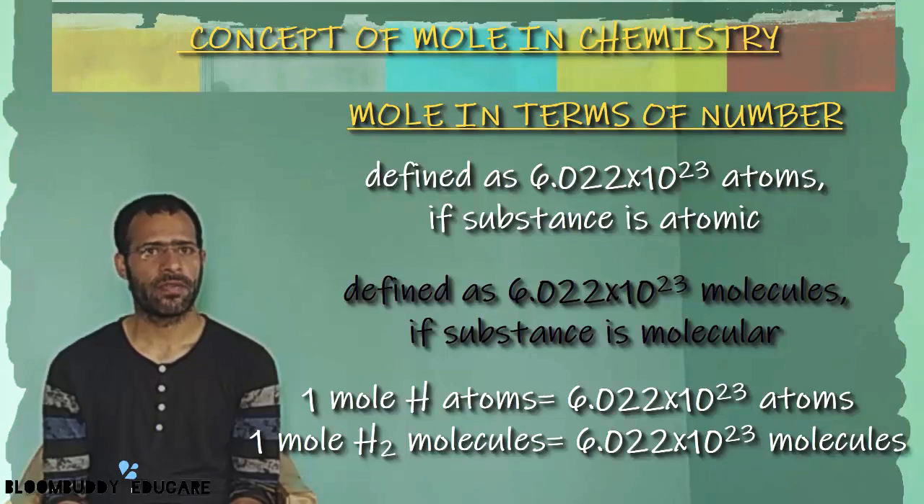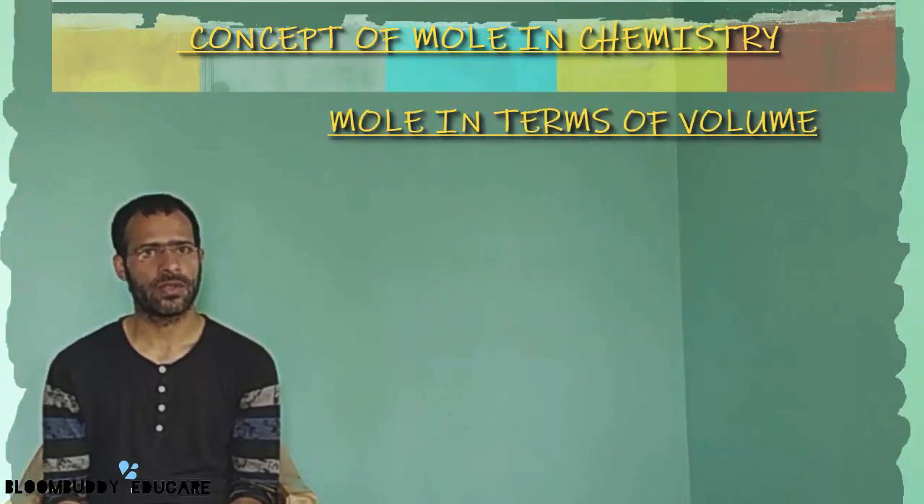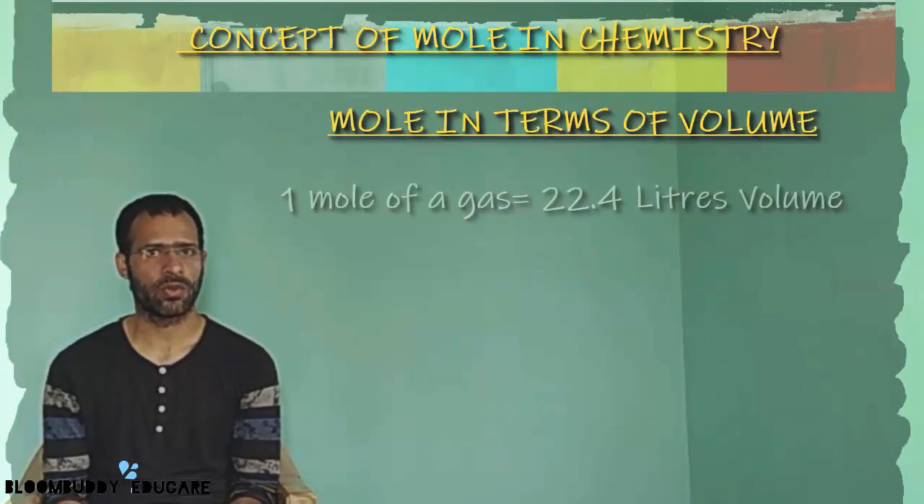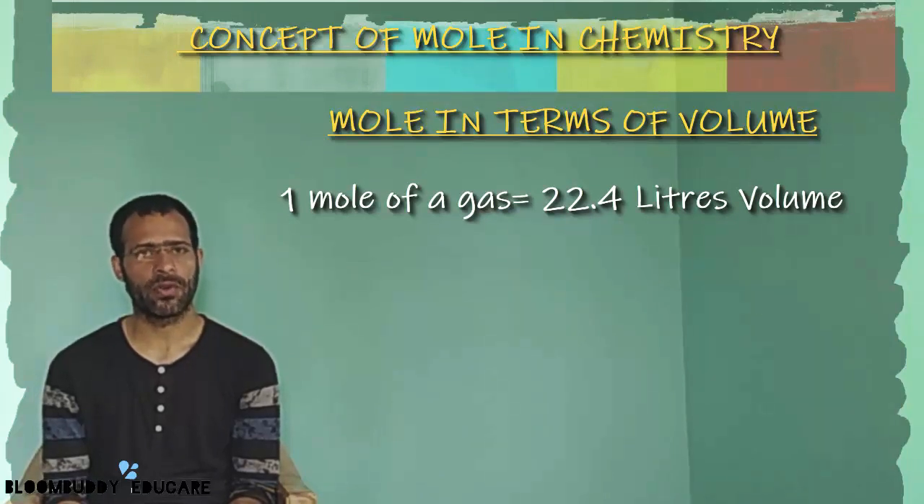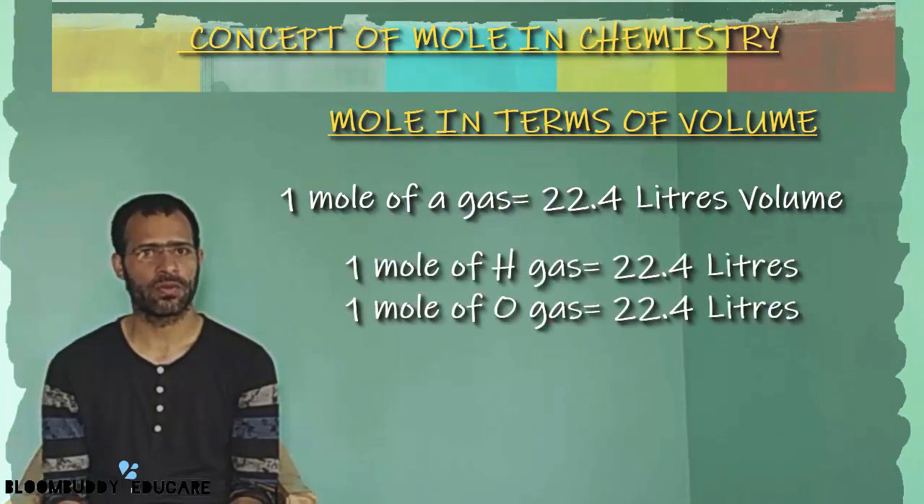Similarly, the mole can be defined in terms of volume also. In case of gases, 1 mole of a gas is always equal to that quantity of a gas which has a volume of 22.4 liters at standard temperature and pressure. As an example, if we take hydrogen gas, 1 mole of hydrogen gas is always equal to 22.4 liters of hydrogen at standard temperature and pressure, and 1 mole of oxygen gas is equal to 22.4 liters of oxygen at standard temperature and pressure.